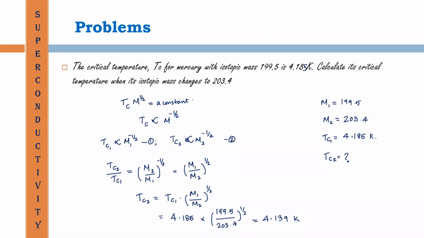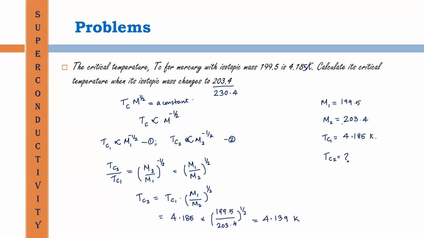And in some question papers, the same question is repeated with only a change in the value of the isotopic mass. In the second set, it is 230.4.